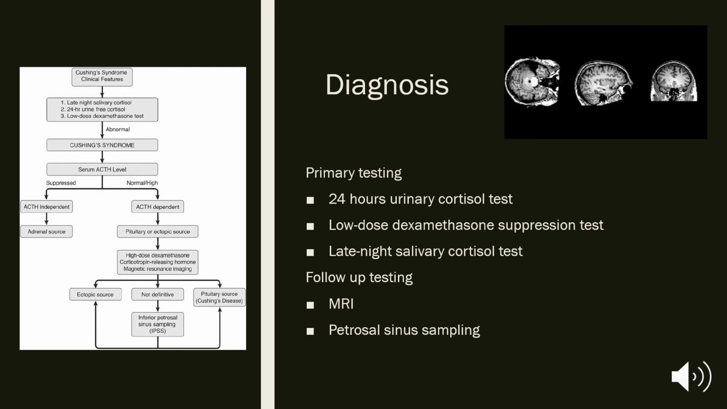However, it's still difficult to fully diagnose with this test as there are loopholes. So then we move to the late-night salivary cortisol test. This test examines overproduction of cortisol levels in the saliva overnight. Follow-up tests are MRIs of the pituitary gland, but 50% of patients could still appear normal with the MRI. So a more definitive diagnostic test after all these is petrosal sinus sampling.